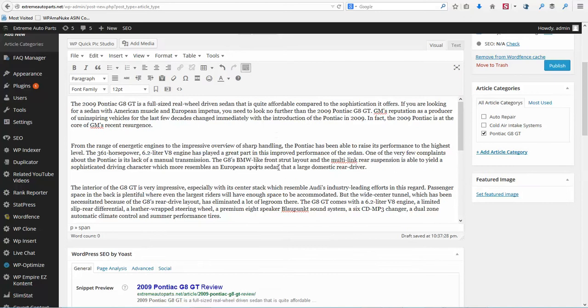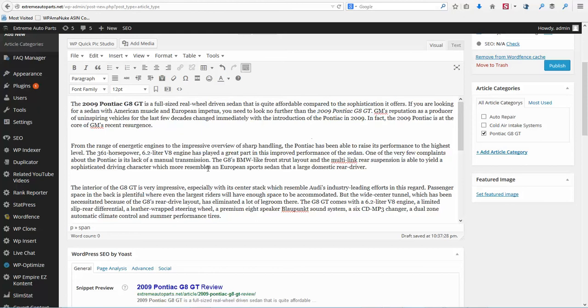Now we need to optimize this article for our keyword. When Ineedarticles writes an article for you, they place your keyword 3 times within the content, and that's the way it should be. So this is the first instance of the keyword, and I'm going to go ahead and bold that. I'm going to put that one in italics.